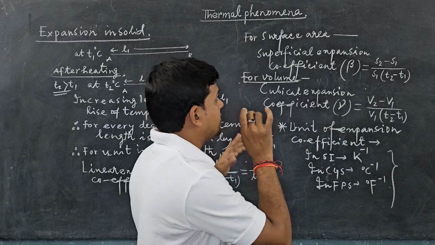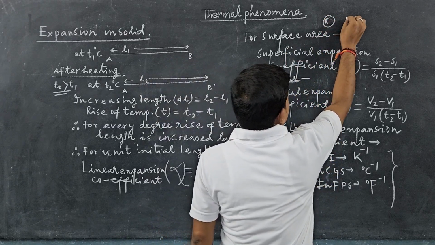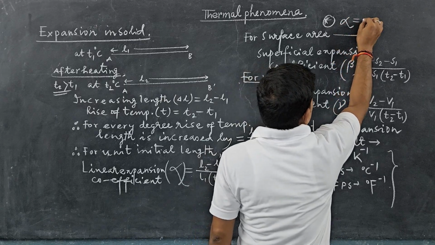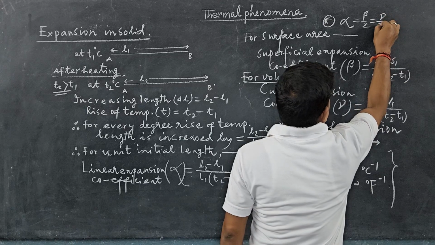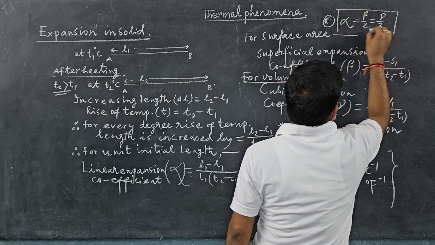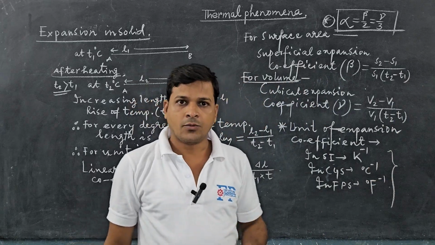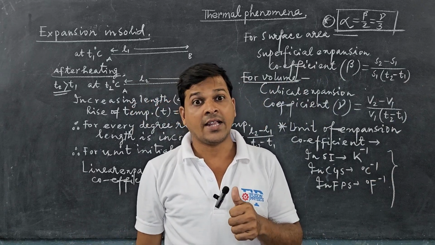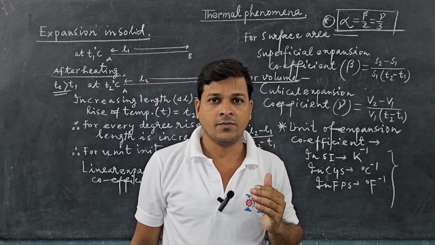That is the relation. In the next class, we will learn this. I just mention here: alpha equals beta by 2 equals gamma by 3. This is the standard relation between alpha, beta and gamma. Okay, today up to this. In the next class we will learn another important part of it, that is frequently asked in your board exam.